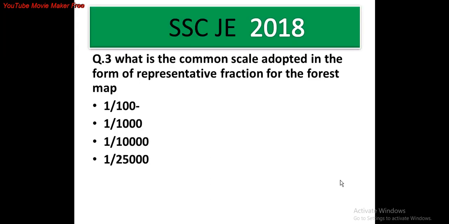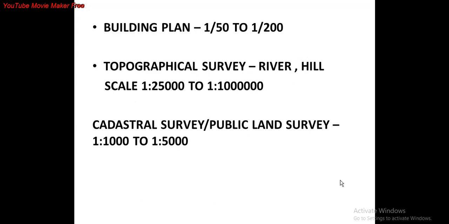Question number 3. What is the common scale adopted in the form of the representative fraction for the forest map? Options are A 1 by 100, option B 1 by 1000, option C 1 by 10,000, option D 1 by 25,000. The answer is 1 by 25,000. For the building plan, the representative fractions range from 1 by 50 to 1 by 200. For topographical survey, that is river, hills, forest, the scale ranges from 1 by 25,000